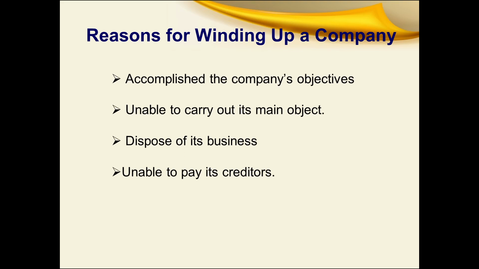Then the next reason is being unable to carry out its main object. Suppose the company is unable to carry out its main object, for example, if the company is sick and not making profit, then they decide to wind up. Then next comes disposing of its business. If the company has to dispose of its business or undertaking to another company, then also the company decides to wind up. Then next is being unable to pay its creditors. That is, if the company is unable to pay the amount to its creditors, then they go for winding up.